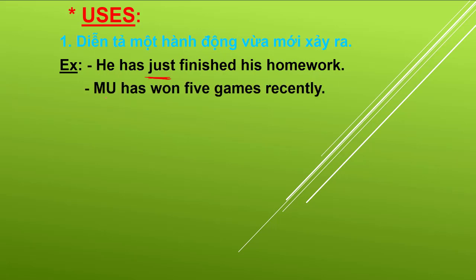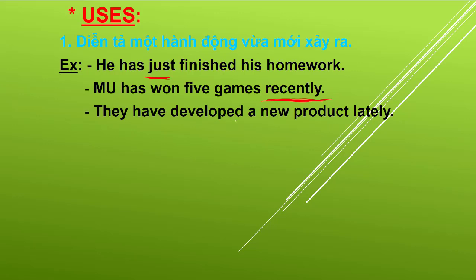And for example, Mu has won 5 games recently. So it is very close to this time. The effect is still continuing. And they have developed a new product lately, also like recently, lately. They are like synonyms.